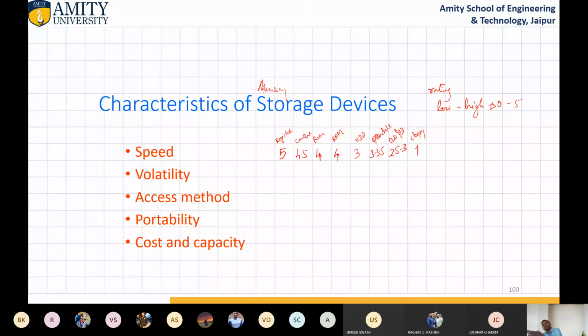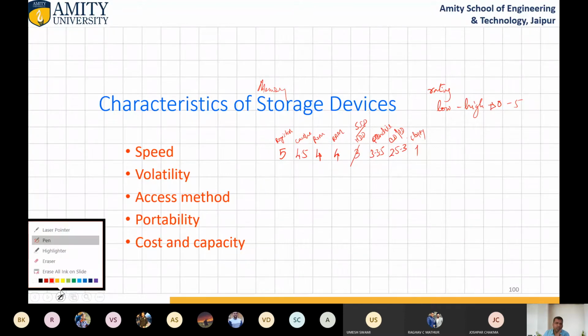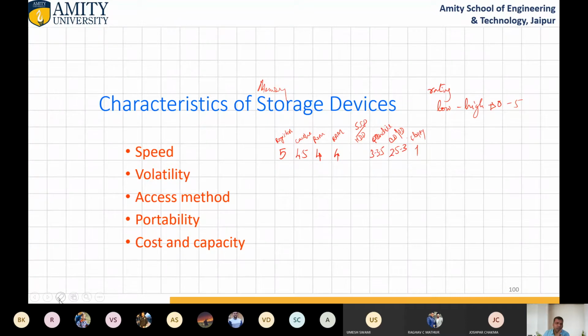If we mark the speed according to this, this is not a standard, but it is my rating, if I want to express which device is very fast and which is slow. Nowadays, SSD is also coming. So if we use SSD, we need to put two ratings. Let me erase for HDD and let me now write: SSD speed is 4 or 3.5 and HDD is 3.